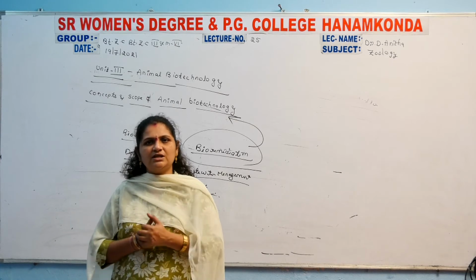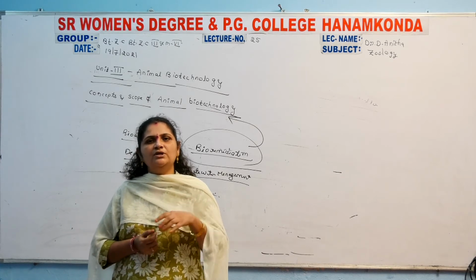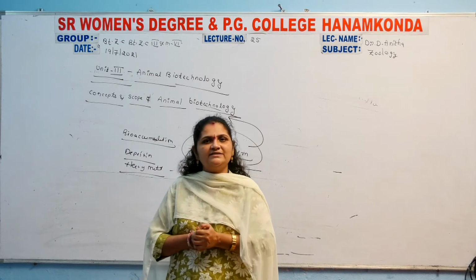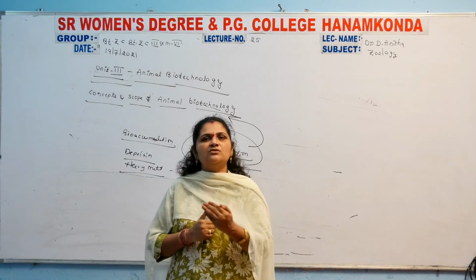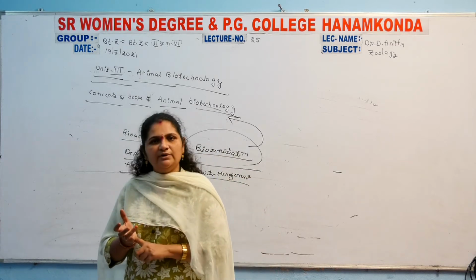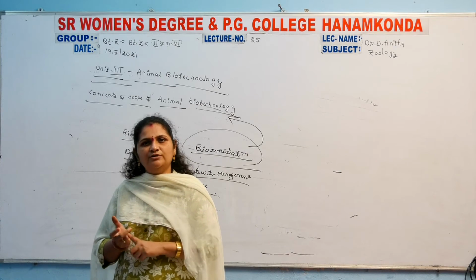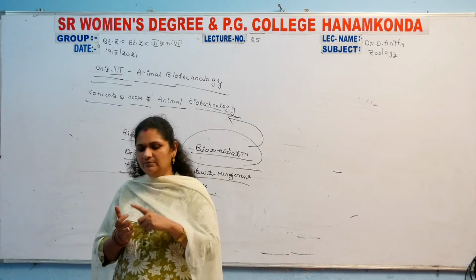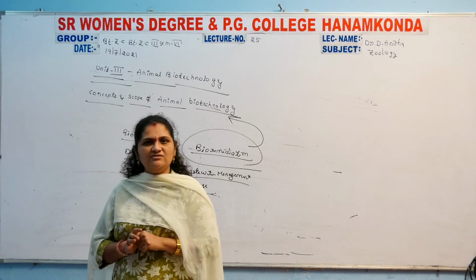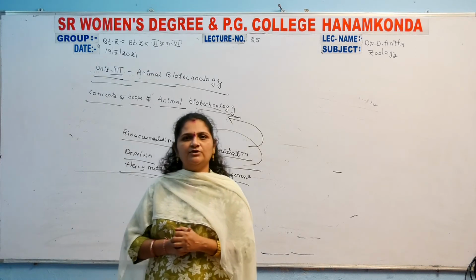Such organisms are newly formed and are also called transgenic animals. All of these are considered animal biotechnology, along with bioremediation, biochemistry, chemical engineering, and medical engineering.